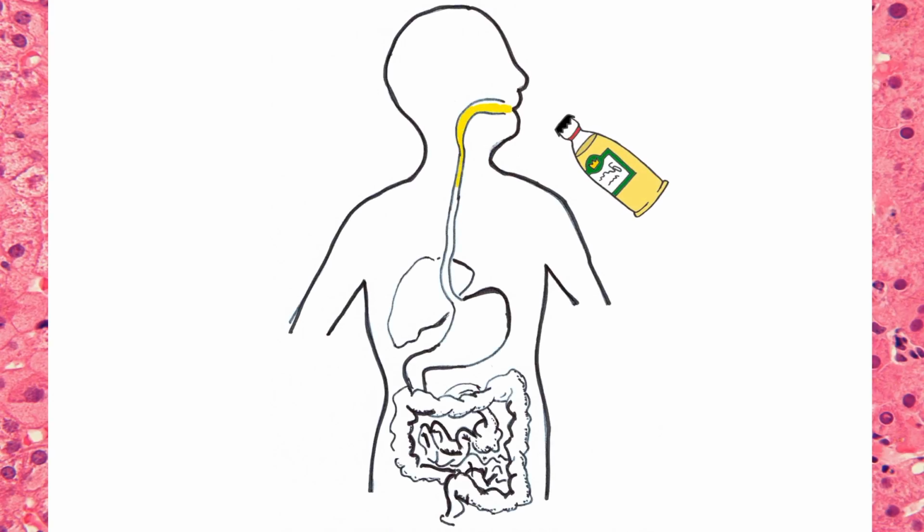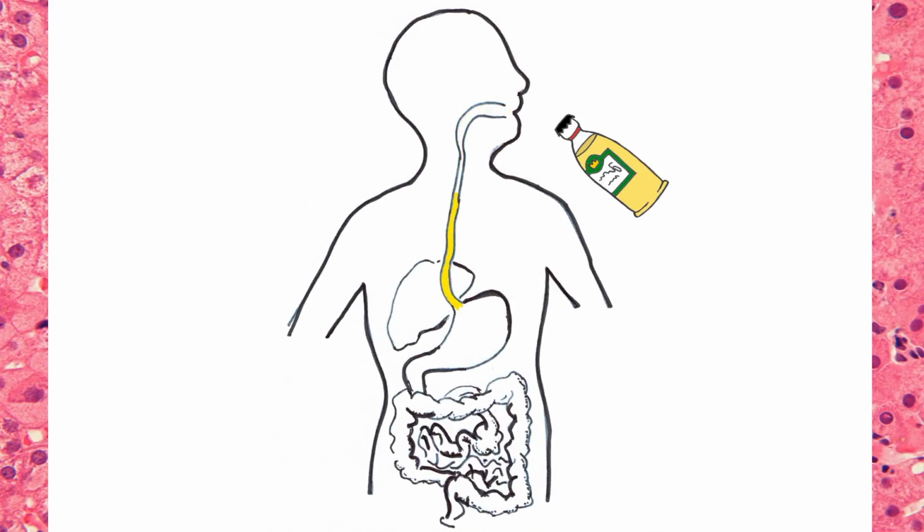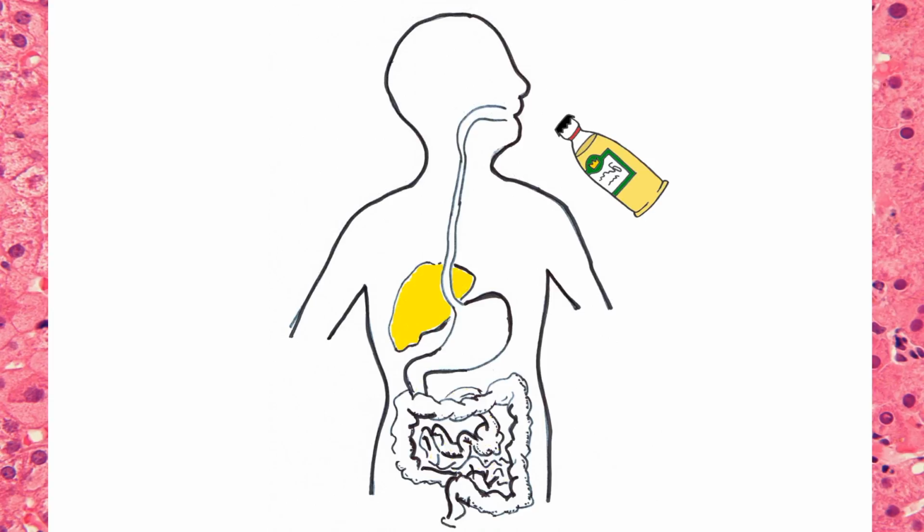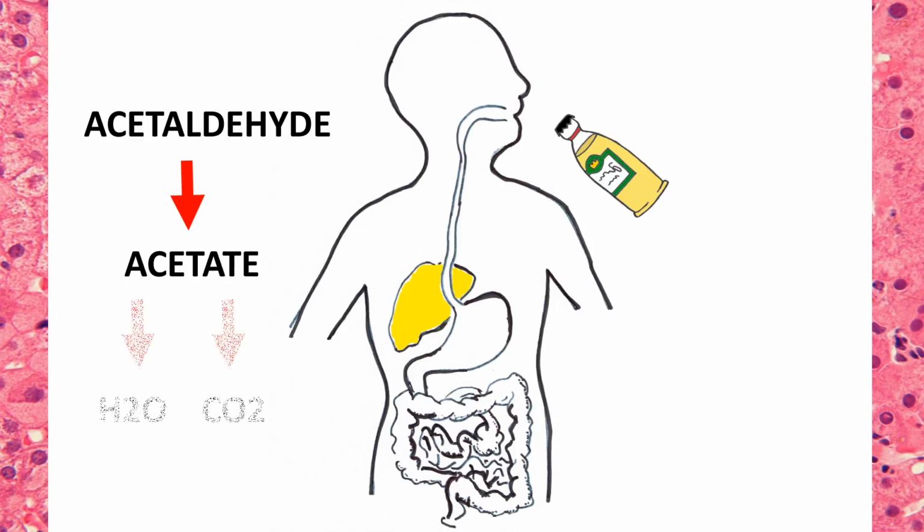Alcohol first enters the mouth and travels down the esophagus to the stomach and intestines, where it is first absorbed into the bloodstream. Alcohol is distributed throughout the body and travels to the liver where it is processed. Only certain amounts of alcohol can be metabolized over a length of time. The liver is responsible for continuously detoxifying alcohol and converting it from its original ethanol state into acetaldehyde, a highly toxic substance and known carcinogen, which is then metabolized into acetate, which is then broken down into water and carbon dioxide for easy elimination.